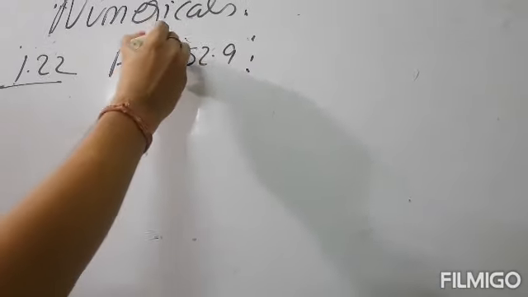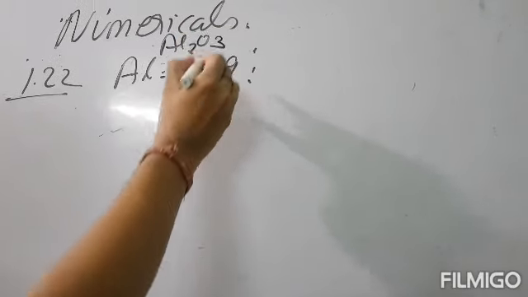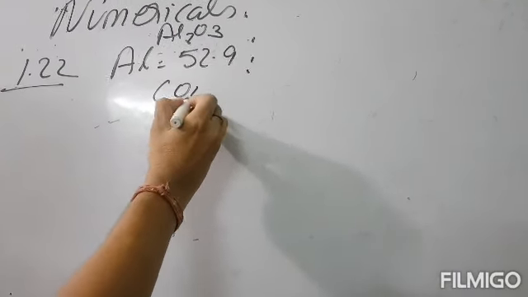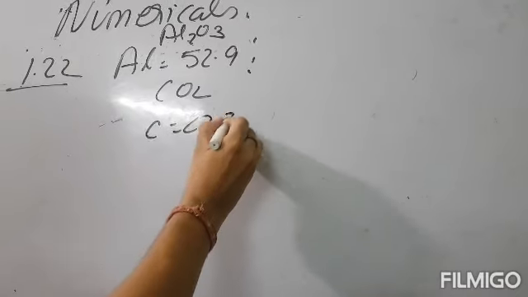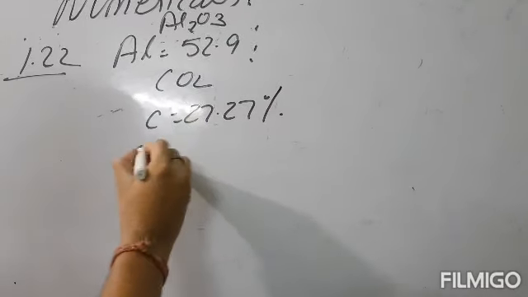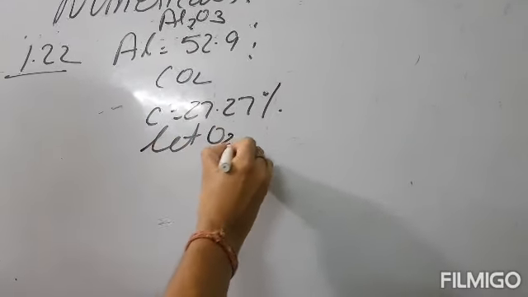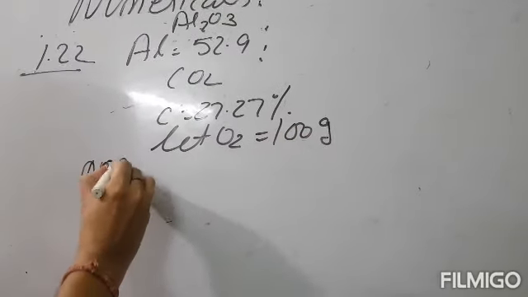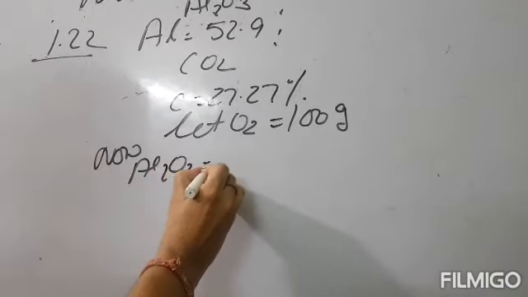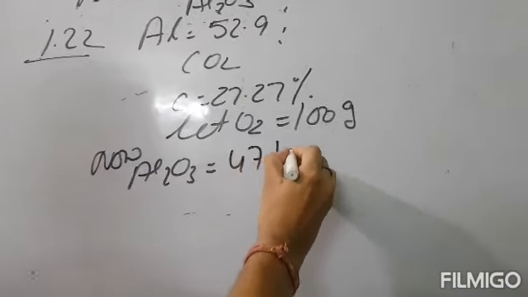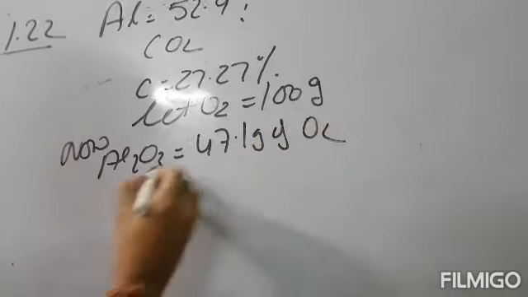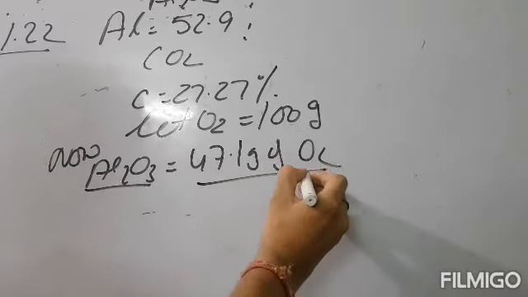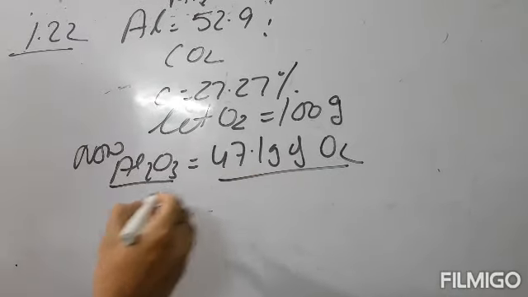Aluminum oxide, that is Al2O3. In carbon dioxide, carbon is 27.27%. So let oxygen be 100 gram. Now Al2O3 has 47.1 gram of oxygen.